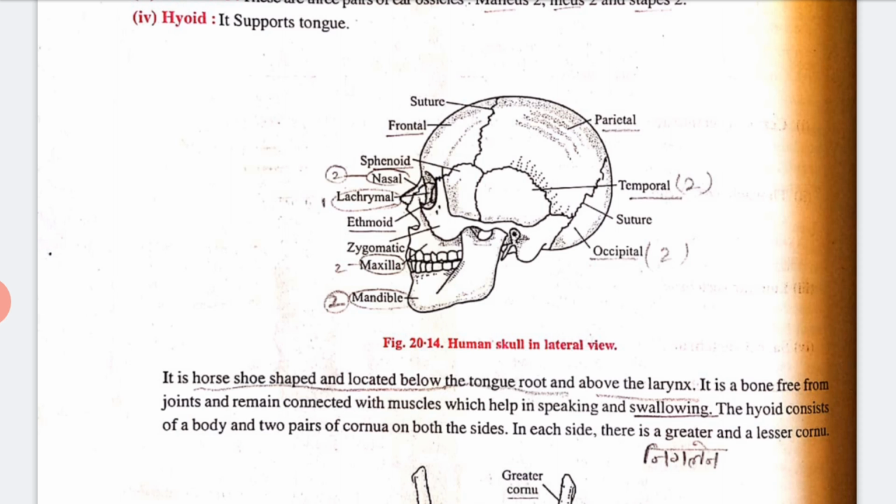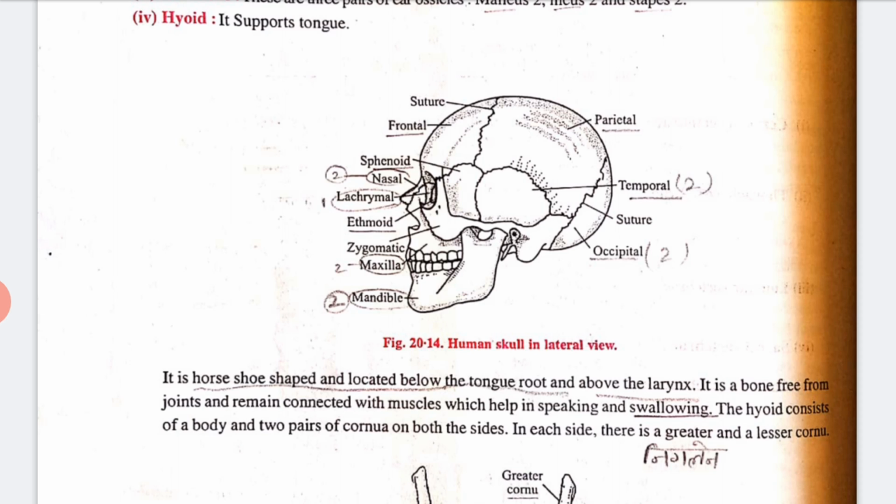Let's see the cranium, or we can say the brain box. It encloses the brain and is formed of 8 bones, namely frontal, parietal 2, temporal 2, occipital, sphenoid, and ethmoid. Now the facial bones. These form the facial part of the skull, 14 in number.